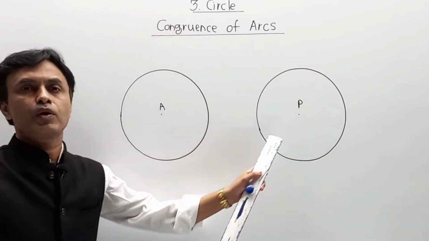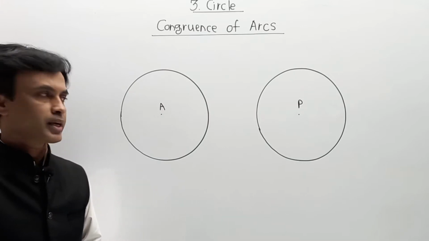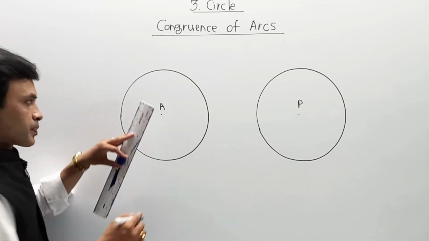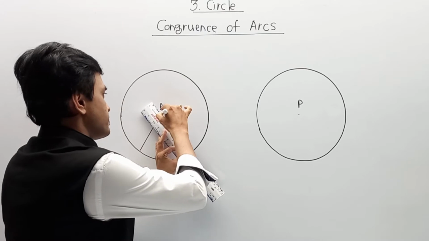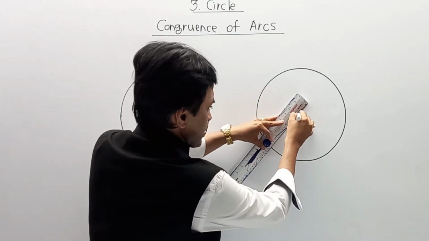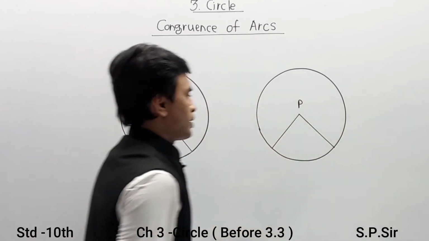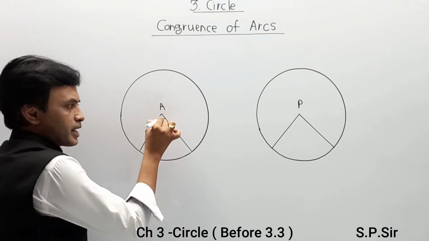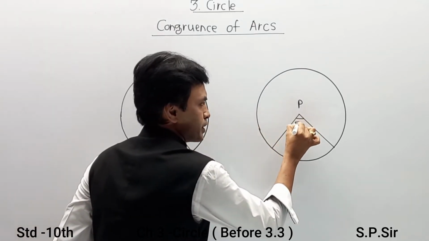Both circles are congruent circles means their radii are equal. I repeat, their radii are equal. And if I draw two angles subtended at the center, let us say I have drawn the first angle at A and the second angle at P. Let us say this angle A is 50 degrees and this angle P is also 50 degrees.